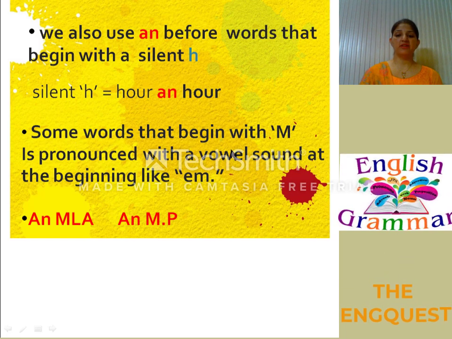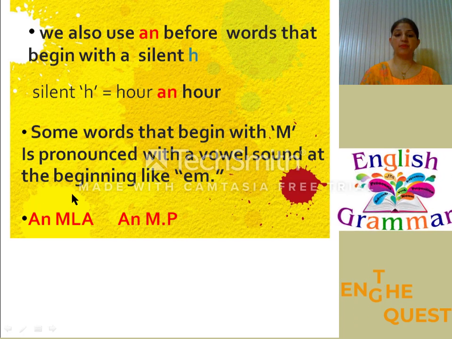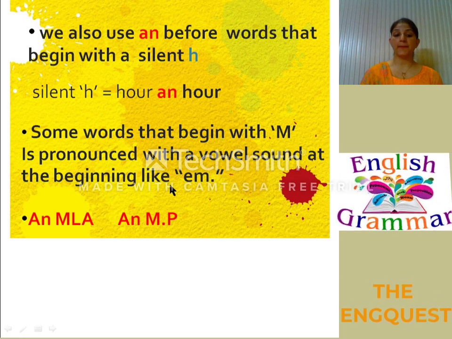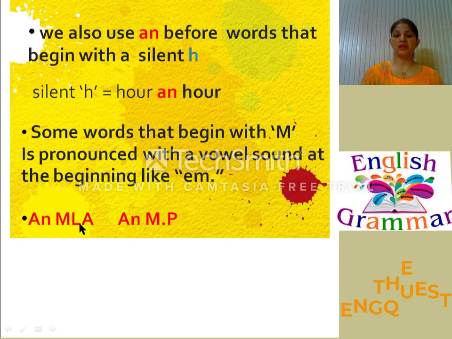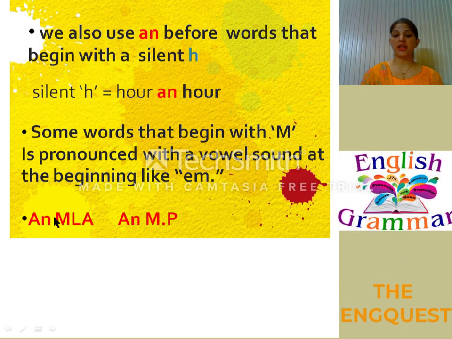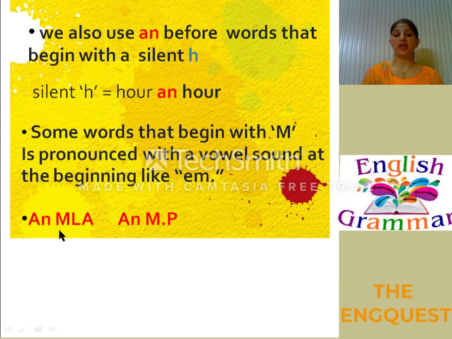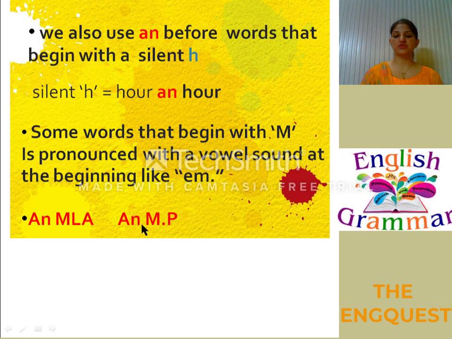Some words that begin with M are pronounced with a vowel sound at the beginning, like M. So the sound is of the E vowel over here. So we say an MLA, because the sound starts with an E sound. An MLA, an MP. So the E sound is prevalent over here, so we will use an with it.